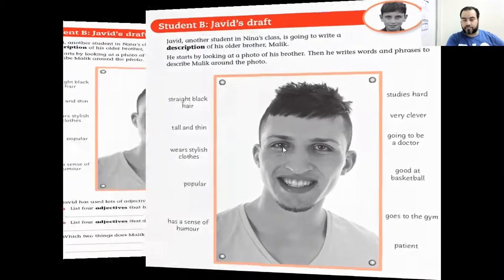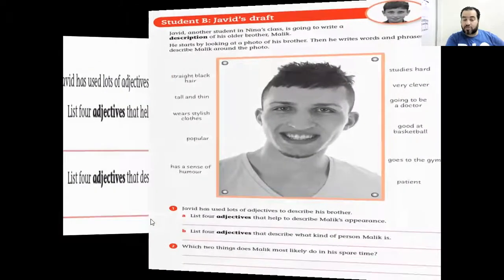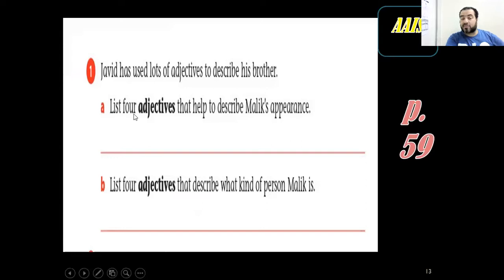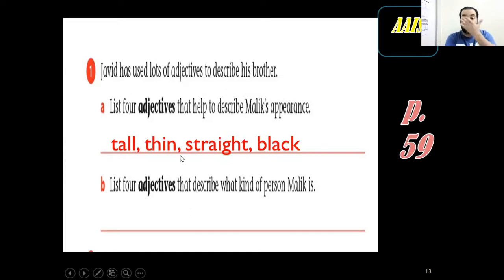So here, my first question is, list 4 adjectives that help to describe Malik's appearance. You have to go back. Malik's appearance. I would like you to circle this part. Malik's appearance. So I want to know, how does he look? I don't know how he looks. So if I'm going to tell you, he's tall, he's thin, he has straight black hair, straight and black hair. So I'm describing how he looks.